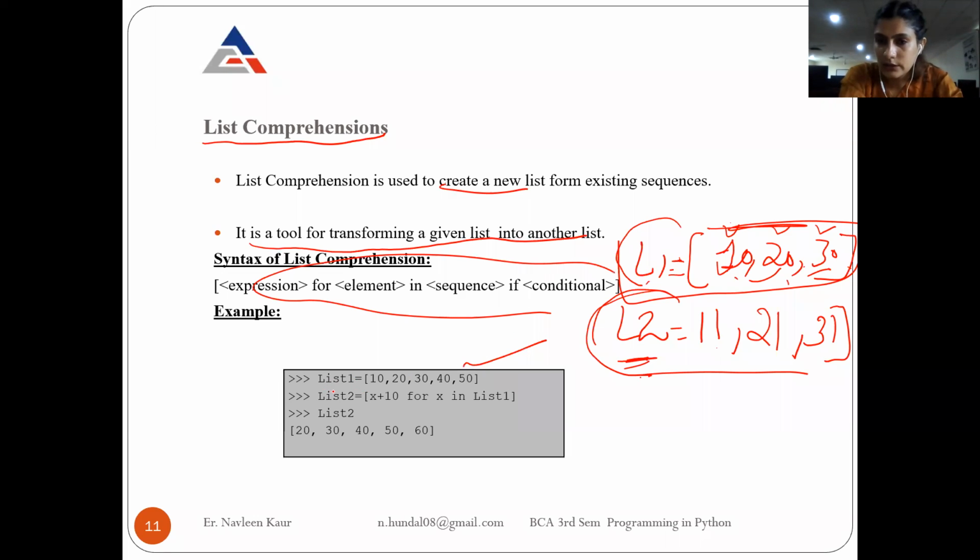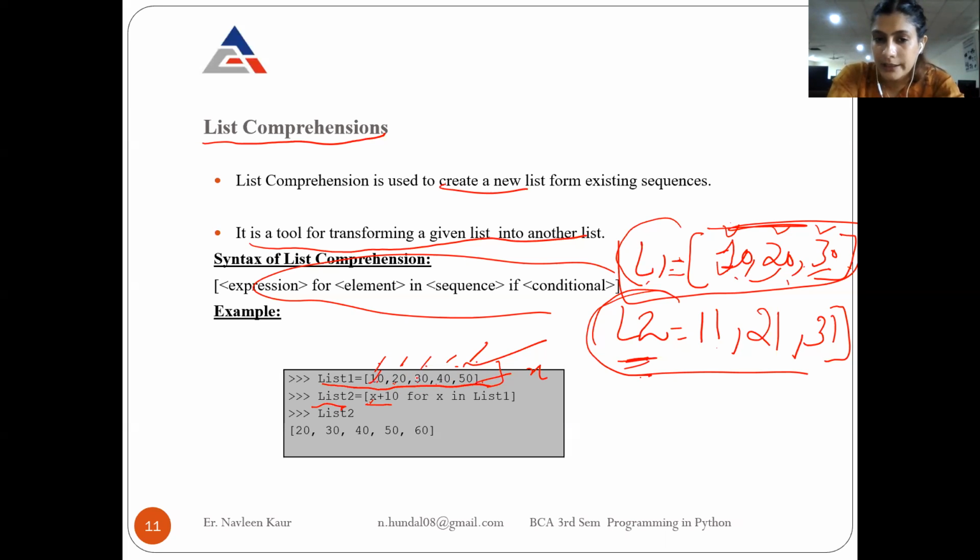Now suppose I have a list 1. This is the existing list, and it has elements 10, 20, 30, 40, and 50. Now I'm creating list 2. So what is the syntax? You first write the name of the new list, L2 or list 2 or anything. Then you write equals to. Now you consider that each element of this is represented with X or I or J, any variable. That's your choice. So suppose here it is represented with X. So each element of your existing list is represented with X, and to every X you are adding 10.